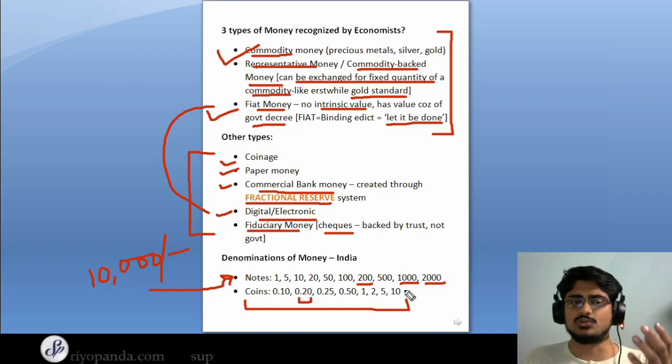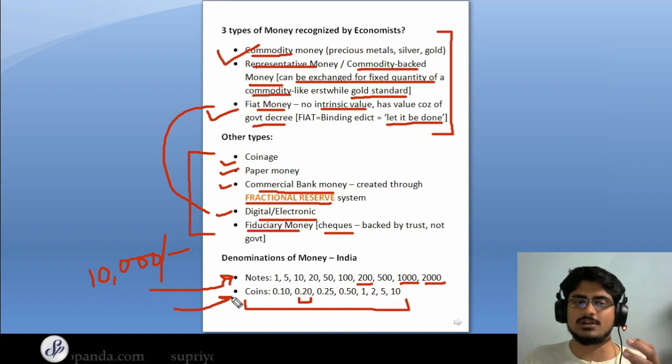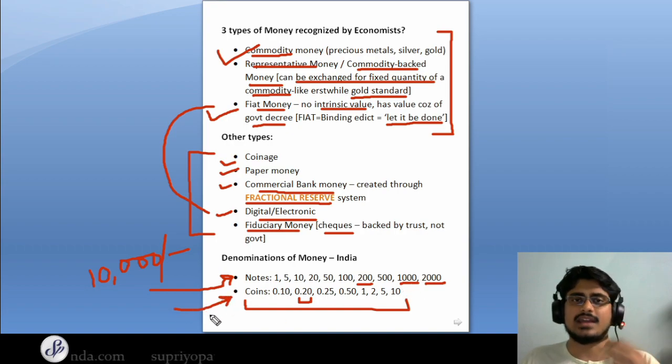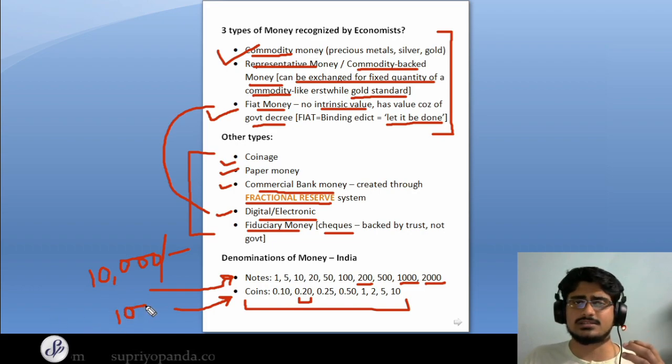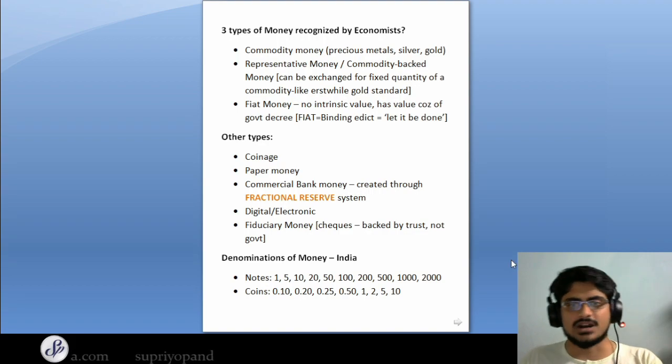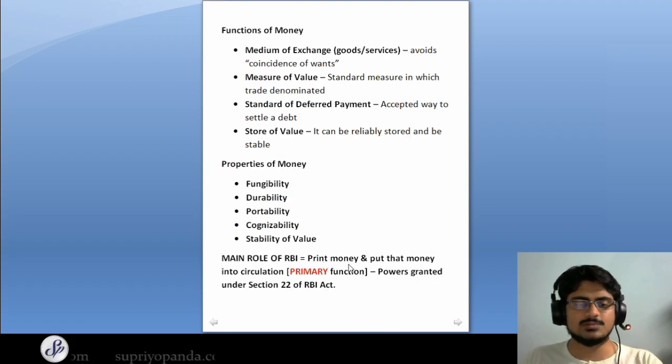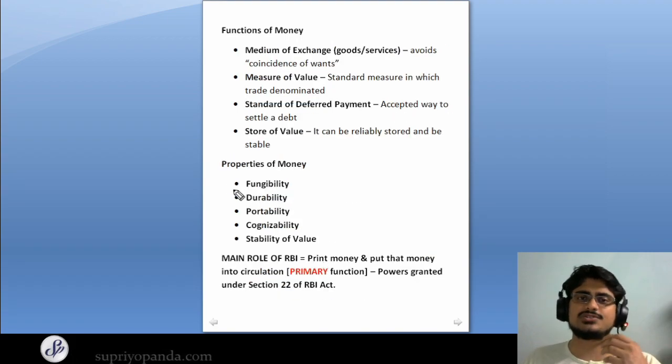And also you have to note that the maximum denomination of coin that we can have as per the Coinage Act of India is rupees 1000. So basically you can mint a coin maximum up to the value of rupees 1000. So that's all about the denominations. Let's move on to the next part. So the next part deals with the functions of money.